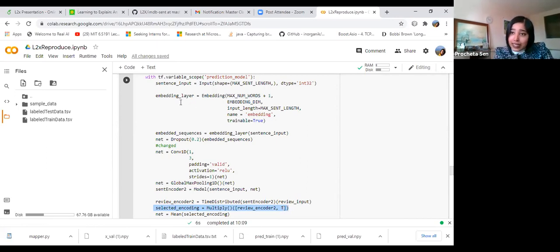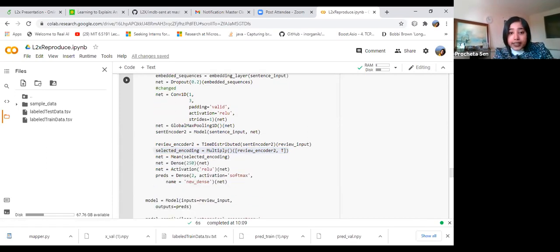Now, what are these layers in between? They have added these layers just to match the dimension, because to multiply review encoder and t, the two of them have to have the same dimensions. These are not necessary layers. Depending on your model and output, you can change these layers. What matters is that eventually your t and review encoder have the same dimension, because you are doing the element-wise product. So that's how they are doing this selected encoding.